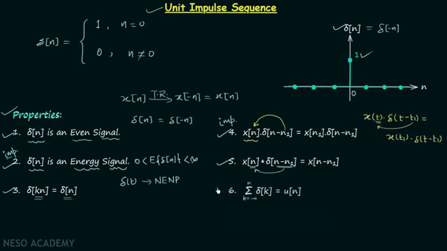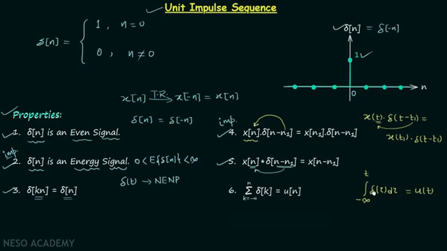In order to understand the sixth property, we will quickly revise the corresponding property when we have the continuous time unit impulse signal. Whenever we have integration, the unit impulse signal delta(tau) d tau, when integrated from minus infinity to t, the result of integration is equal to unit step signal u(t).